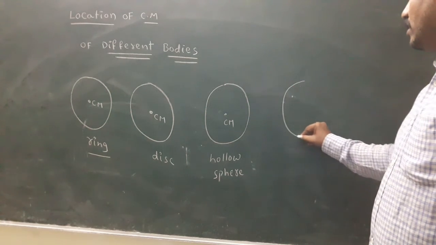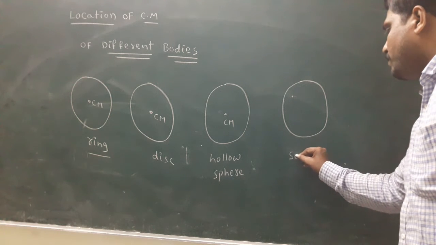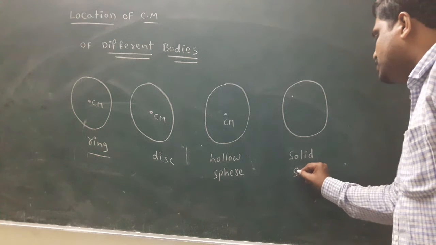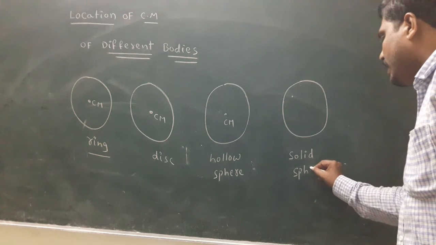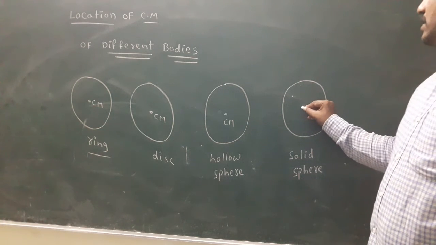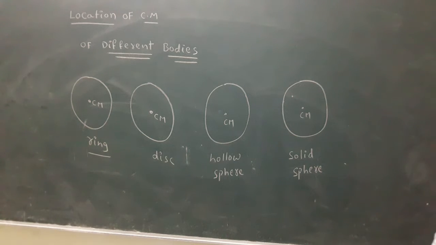This is the solid sphere. Solid sphere, the best example is Earth. Here center of mass is also present at the center.